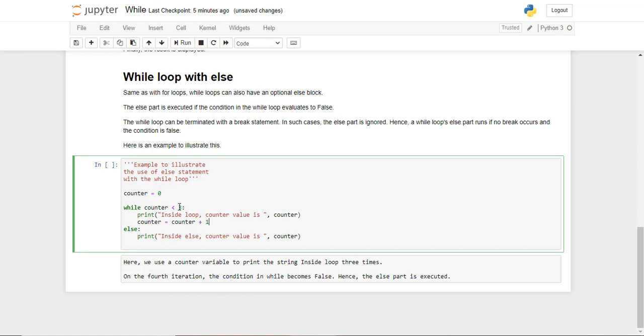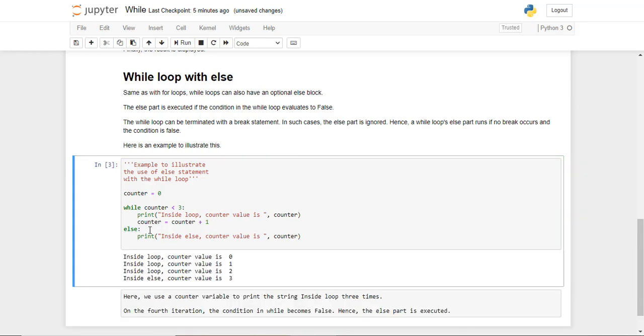The moment it becomes 3, it's going to come out of the loop, and because we have given it an else statement, when it comes out of this loop, it's going to hit the else. Let's run this and see what happens. We got inside loop counter value is 0 initialized, then 1 and 2 because we have been incrementing it, and then when it hits 3, this line is no longer printed because it's gone straight to the else statement. So inside else now, and the counter value which caused it to go to else is 3.